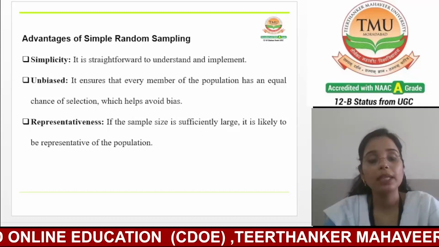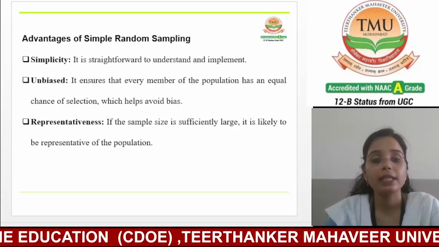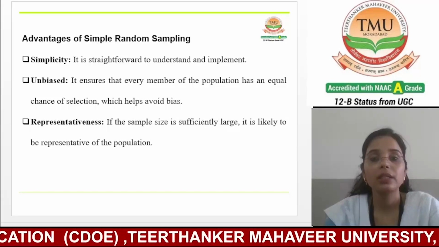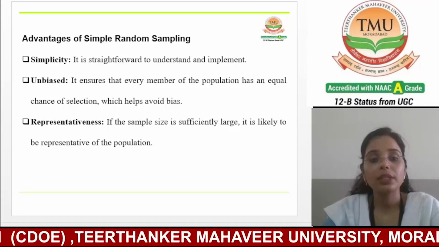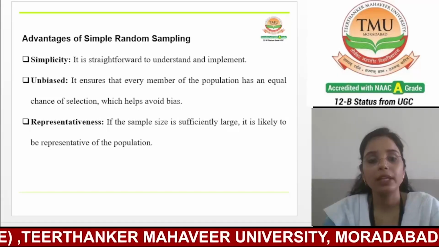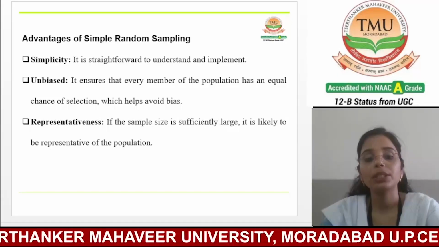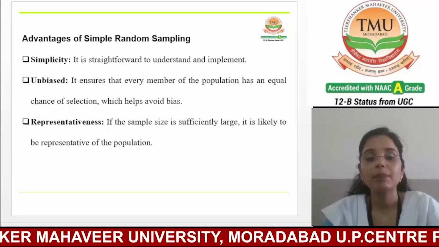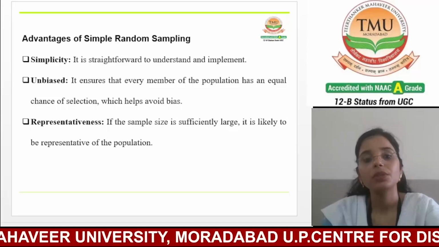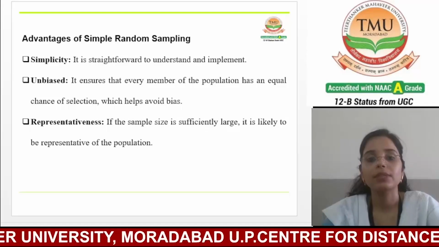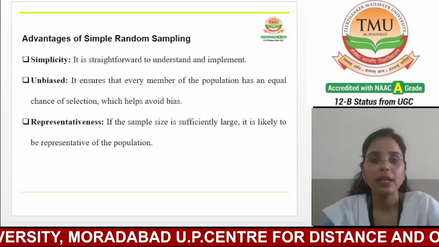The sample is likely to reflect the characteristics of the whole population. This allows researchers to make inferences about the population based on the sample data. So these are the advantages of simple random sampling.